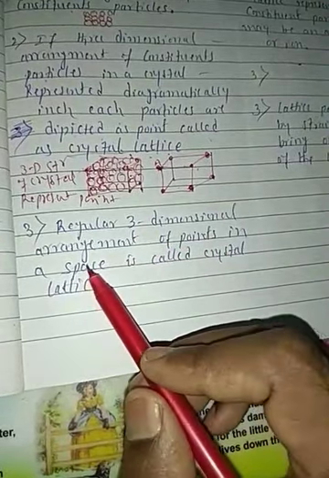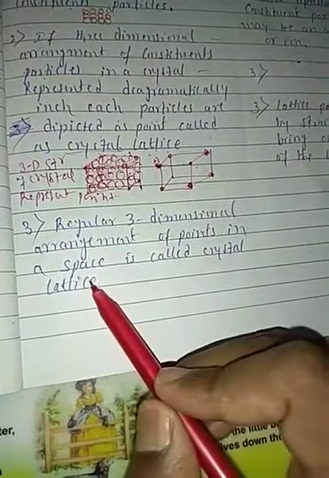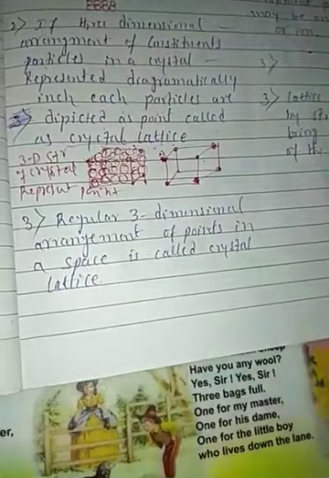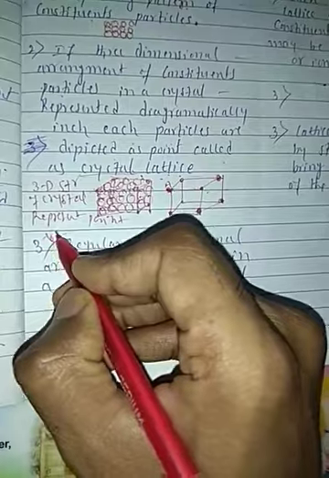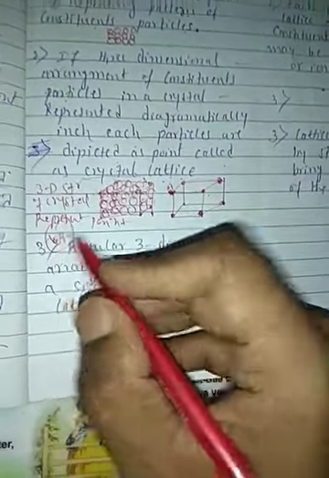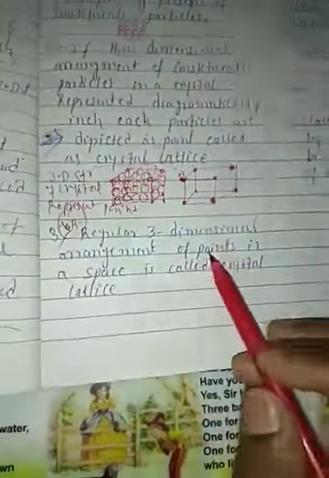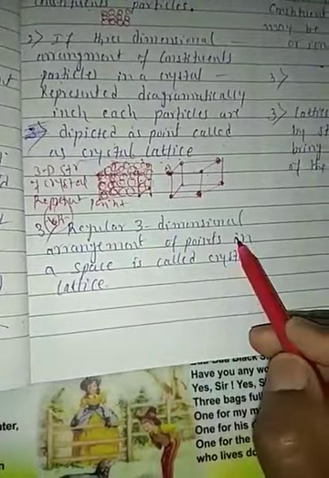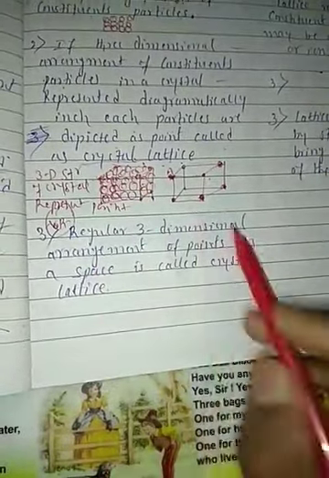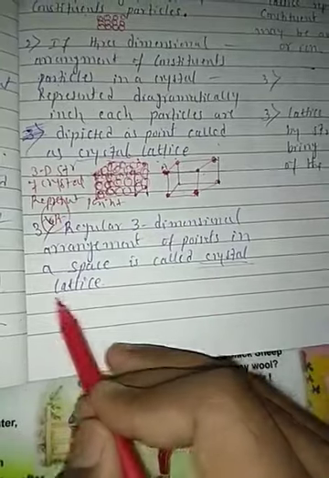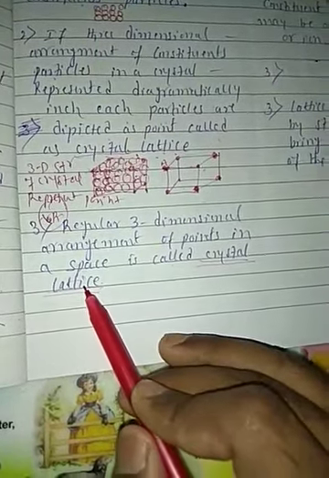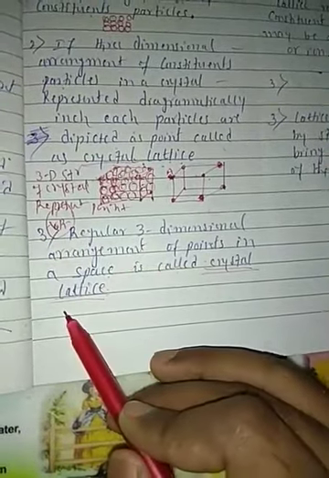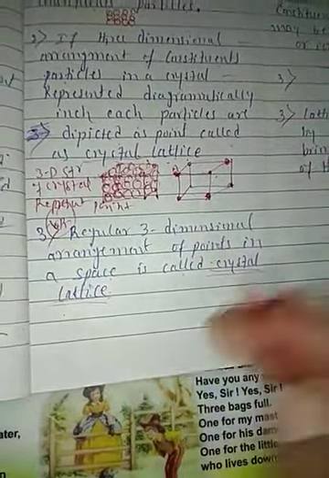Regular three-dimensional arrangement of points in space is called a crystal lattice. This is one more definition, students. Either you write this definition or that definition, both are the same. Three-dimensional arrangement of points in space, that is what we call the crystal lattice. Right, students? Crystal lattice.